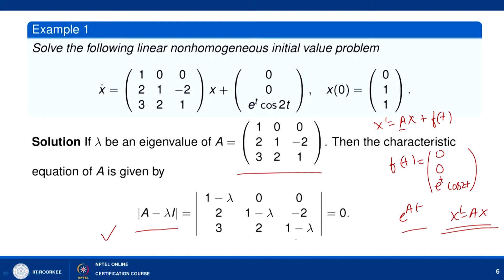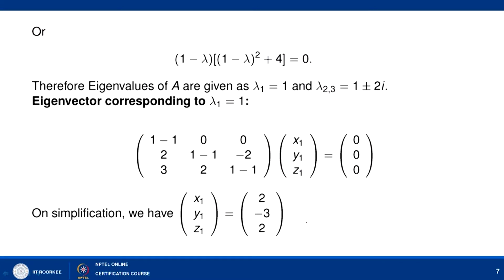When you simplify, you will have the following expression: (1 minus lambda) times ((1 minus lambda) squared plus 4) equal to 0. This gives a simple root, lambda 1 equal to 1. Simplifying the other factor, (1 minus lambda) squared equals minus 4, which is possible only when lambda takes complex values.